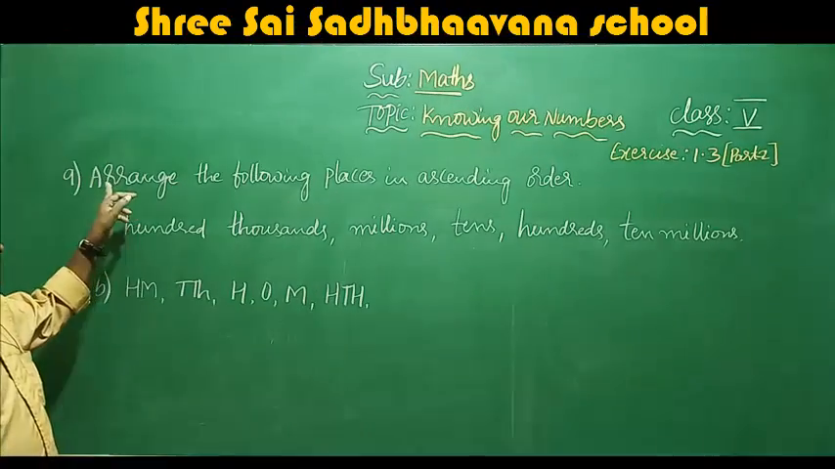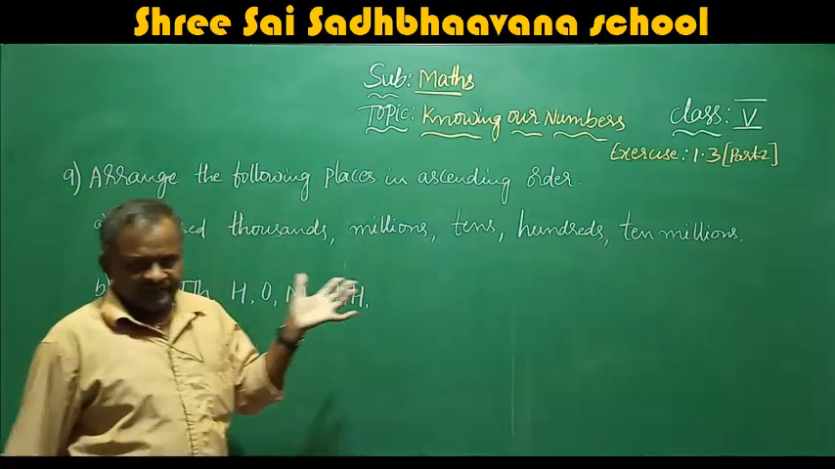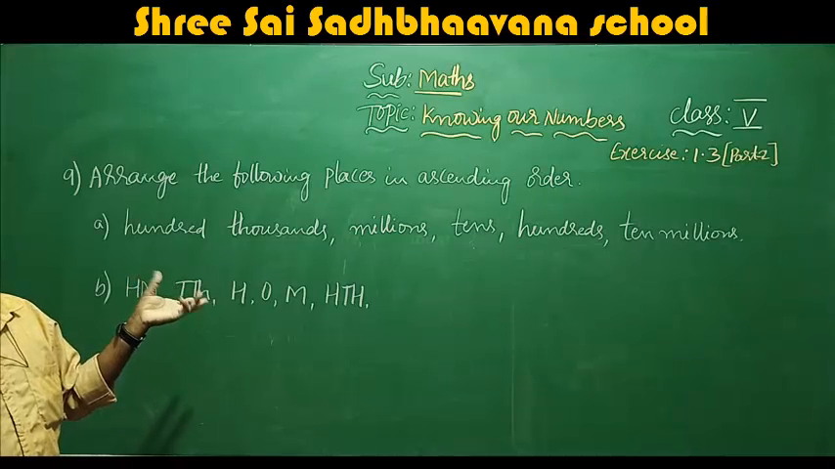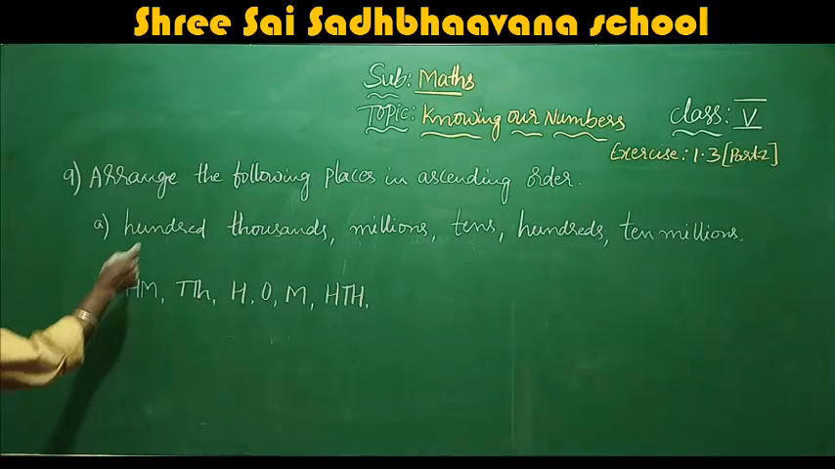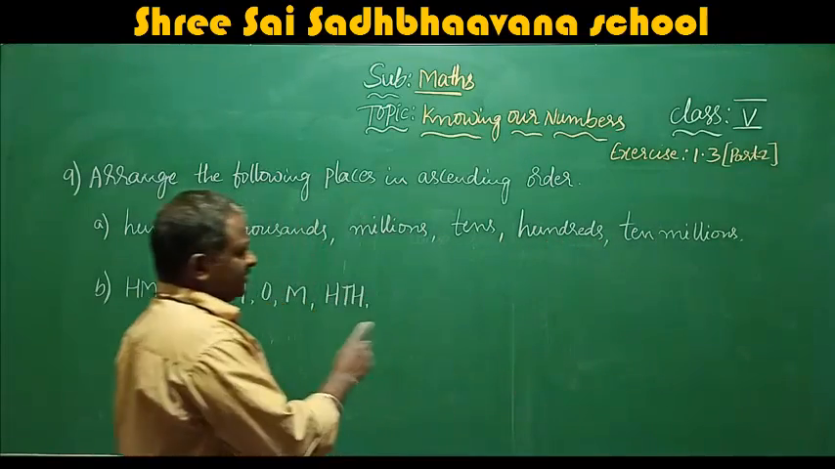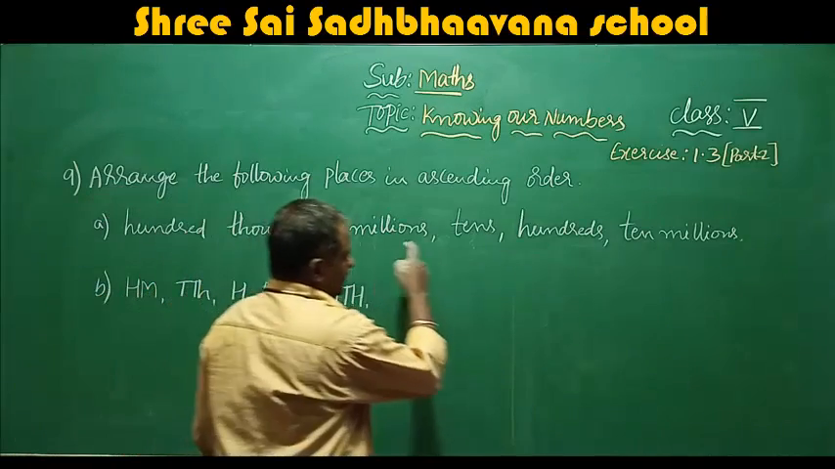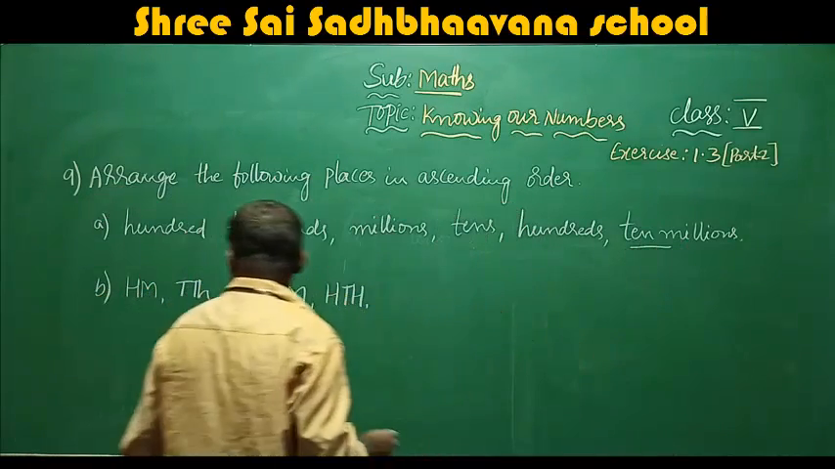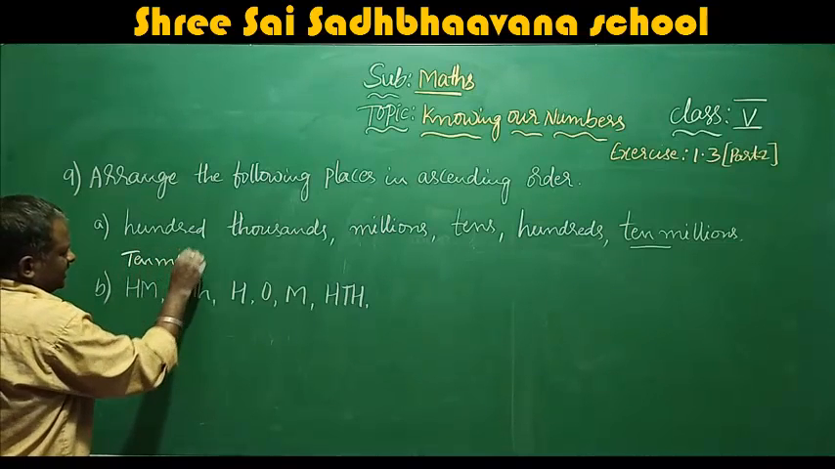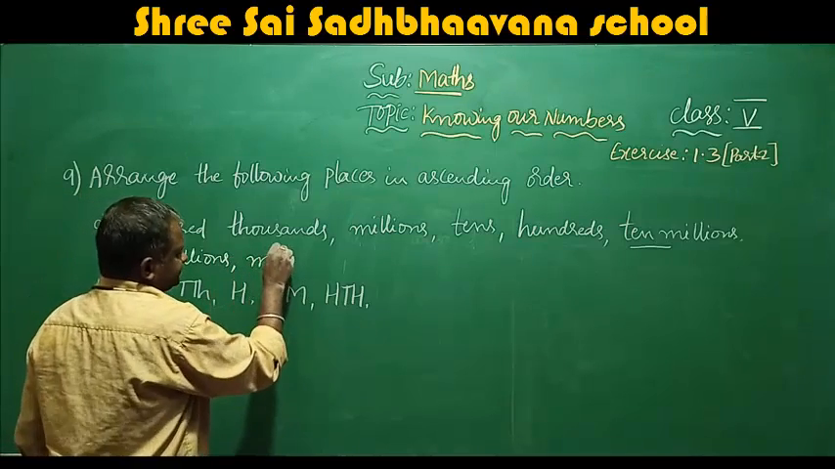Next, ninth one. Arrange the following places in ascending order. They have given the places. Write them as we are reading in the international system of numeration. Here they have given first 100,000s, millions, tens, hundreds, 10 millions. Here first comes 10 millions, because millions, 10 millions is there. So first comes 10 millions. Next one is millions.